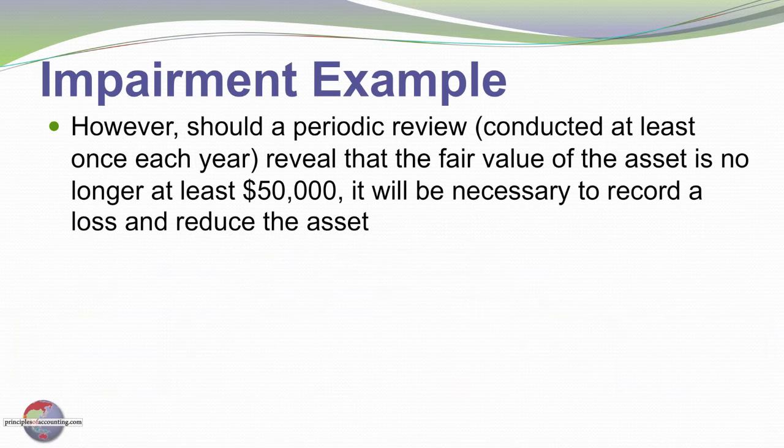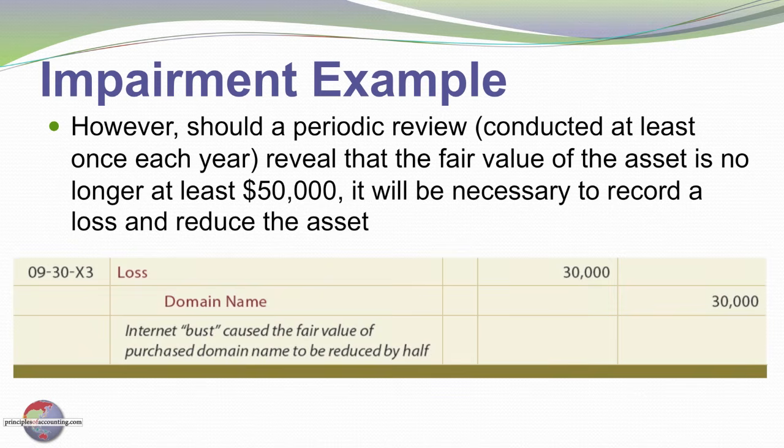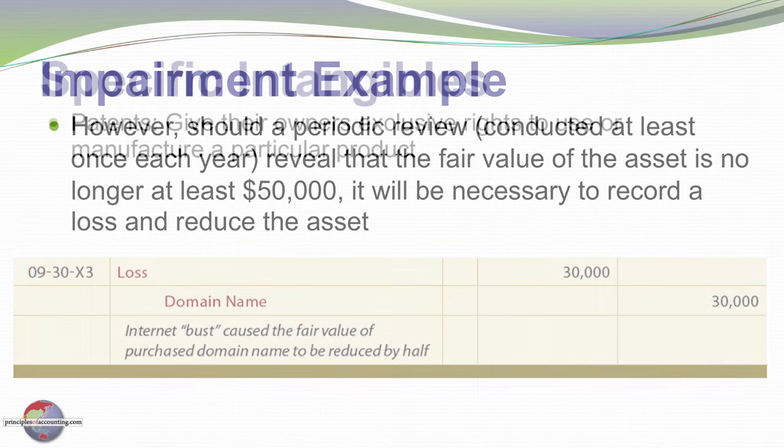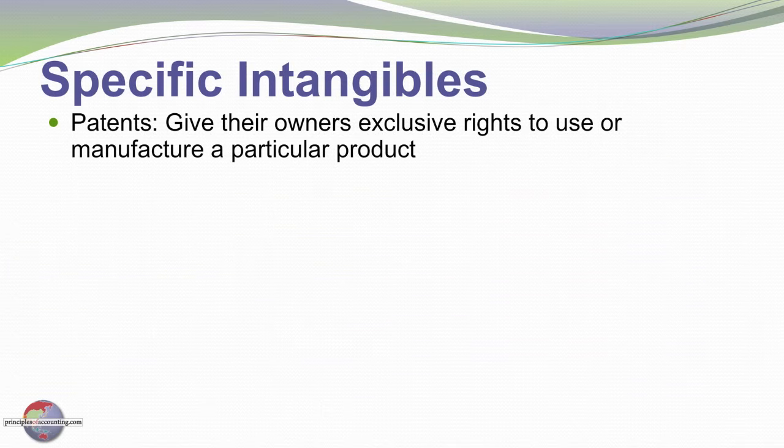However, perhaps after a periodic review at some subsequent date, we determine that that asset is no longer valuable to the company. Maybe its value is now no more than $20,000. This would require an entry to impair that cost. So notice that I'm crediting the domain name $30,000 and just debiting a loss to record the decline in value of that particular asset. Let's look at some specific intangibles.